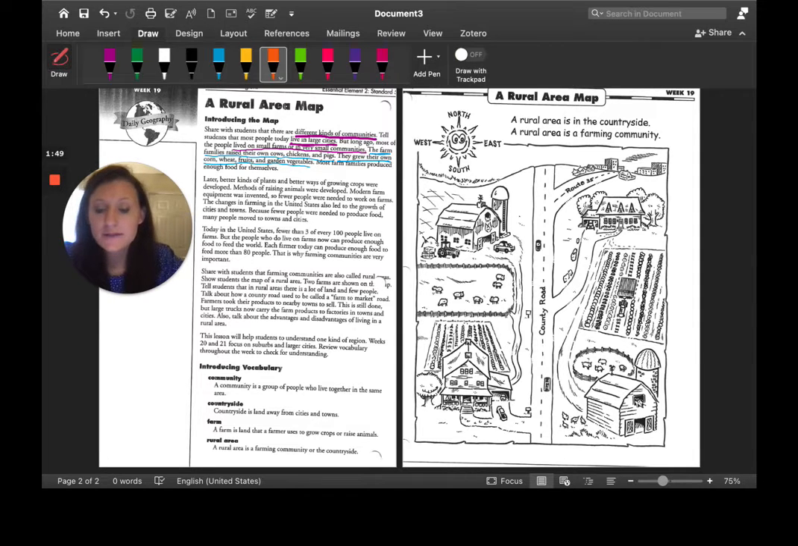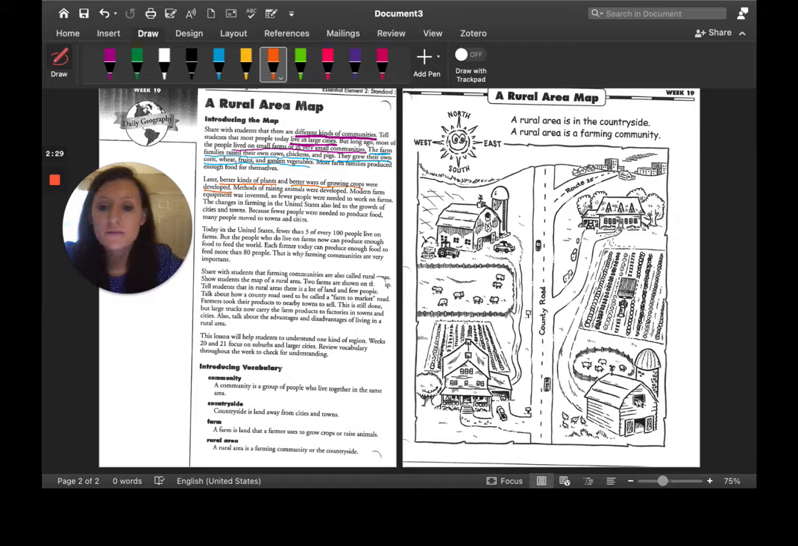But as times have changed, better kinds of plants and better ways of growing crops were developed. With that change, the methods of raising animals were also developed. Modern farm equipment was also invented, like the tractor and things like that, instead of using oxen and a plow to do the work.